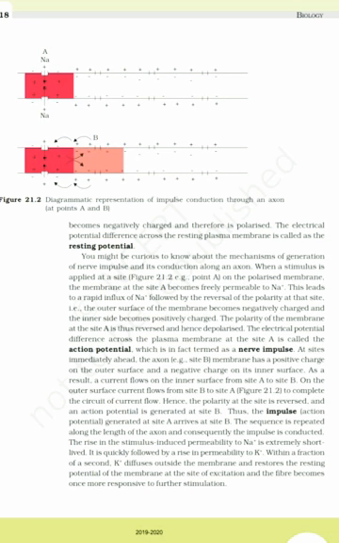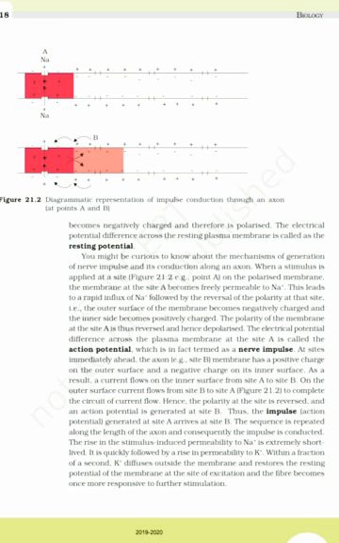When a stimulus is applied at a site, figure 21.2 for example, point A, on the polarized membrane, the membrane at the site A becomes freely permeable to Na+. This leads to a rapid influx of Na+, followed by the reversal of the polarity at that site, that is, the outer surface of the membrane becomes negatively charged and the inner side becomes positively charged.